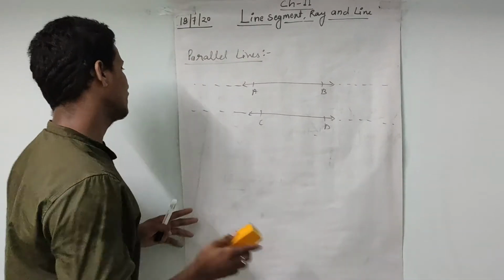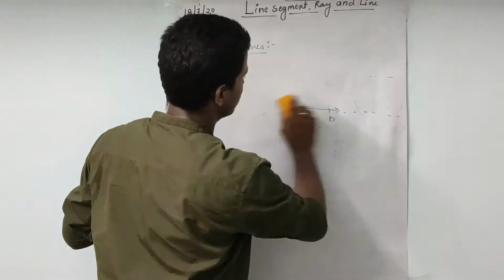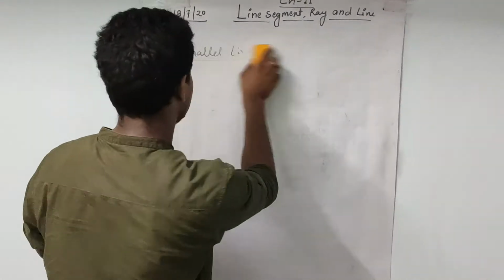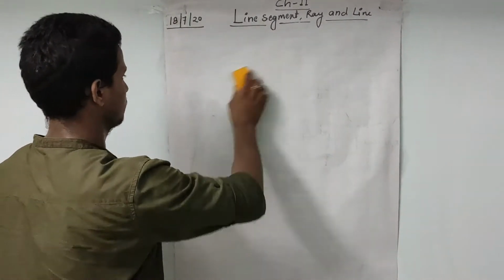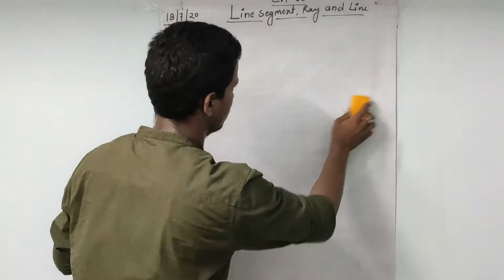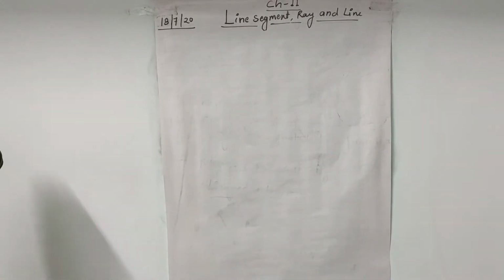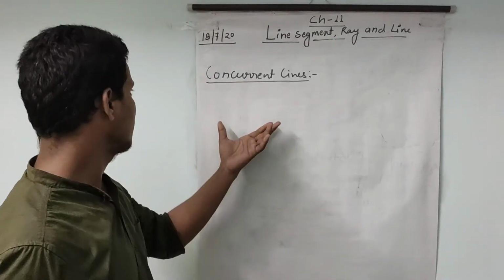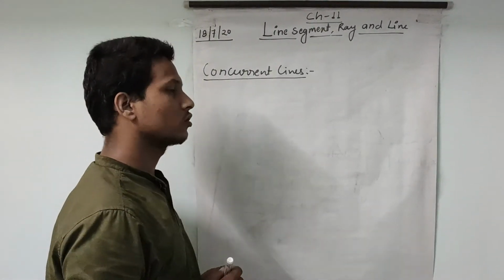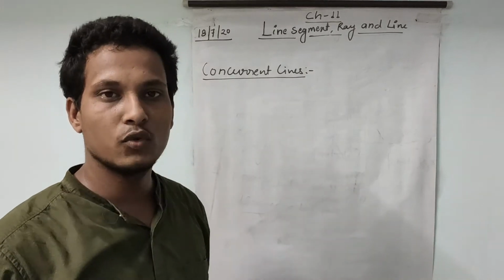Okay, next thing we have concurrent lines. Concurrent lines are three or more lines.